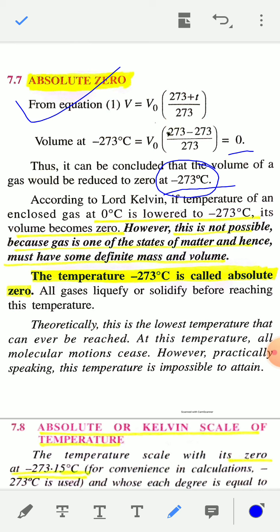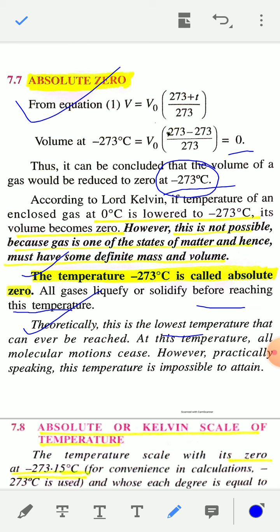The temperature minus 273 degrees Celsius is known as absolute zero temperature. You have to remember, all gases liquefy or solidify before reaching this temperature, and this is a theoretical concept. Theoretically, this is the lowest temperature that can ever be reached.